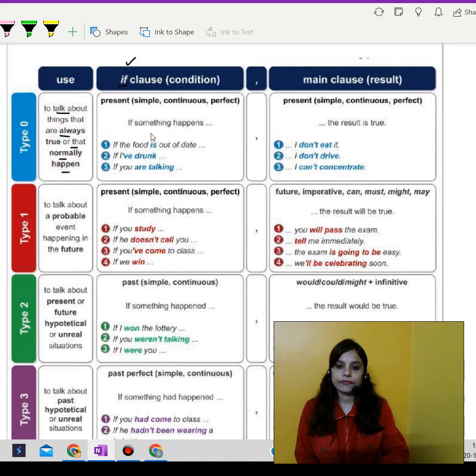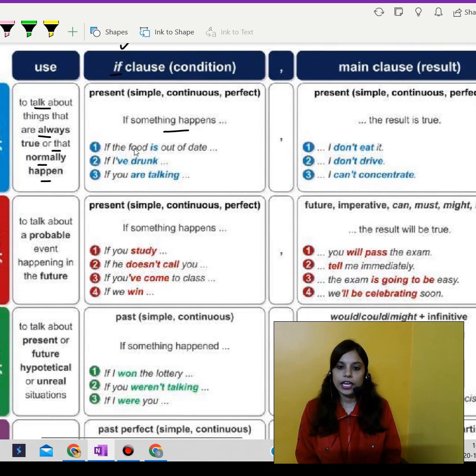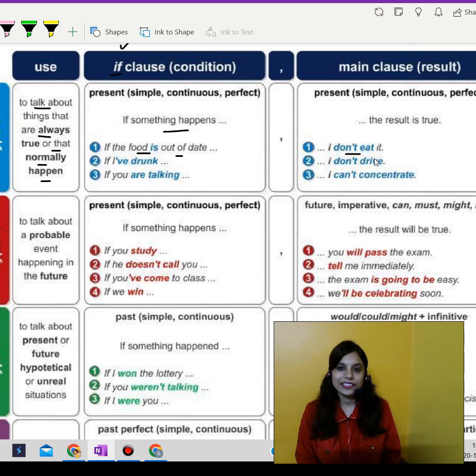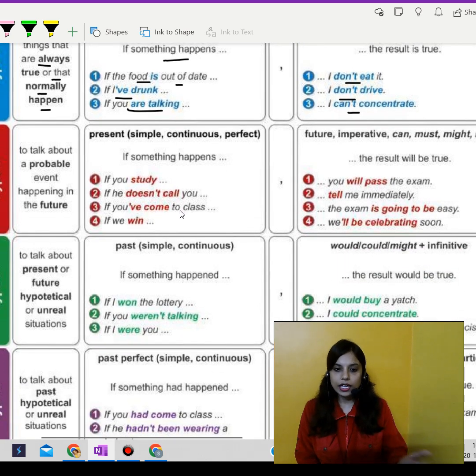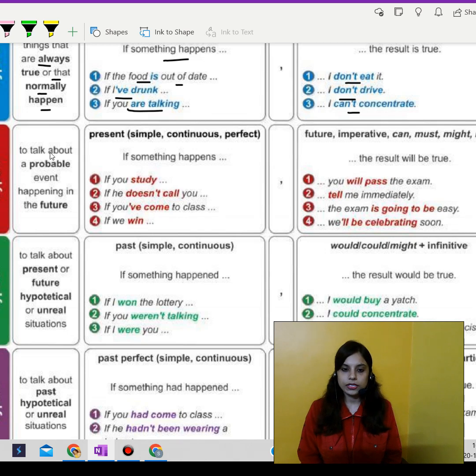So yes, if something happens, like if the food is out of date, then the result is I don't eat it. If I have drunk, I don't drive. If you're talking, then I can't concentrate. Like typically what can happen or normally happen. Next is the type 1 sentence, which is used to talk about a probable event happening in the future.